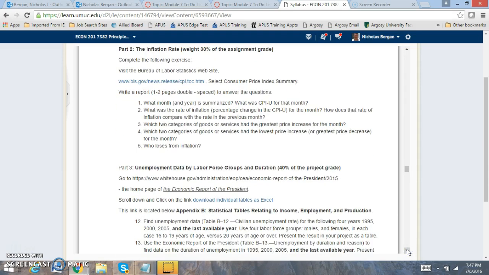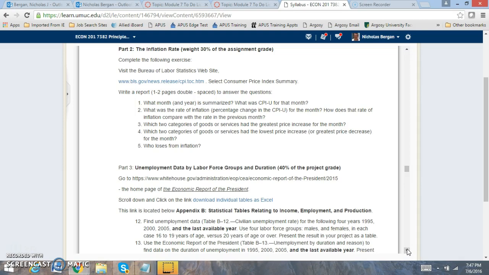Then part 2, you're going to go to the BLS again, select Consumer Price Index. Now, I want to know the month and the year. What was the CPI for that month? What is the inflation rate? So how do you calculate that? You calculate it based off of the previous year.